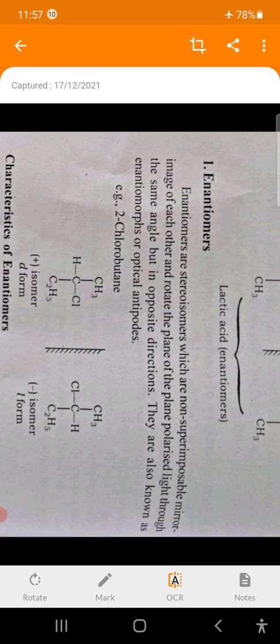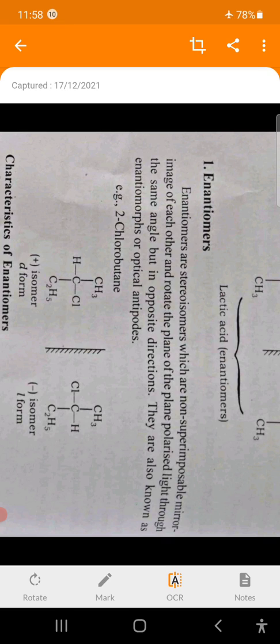Enantiomers are stereoisomers which are non-superimposable mirror images of each other. Enantiomers are optical isomers.